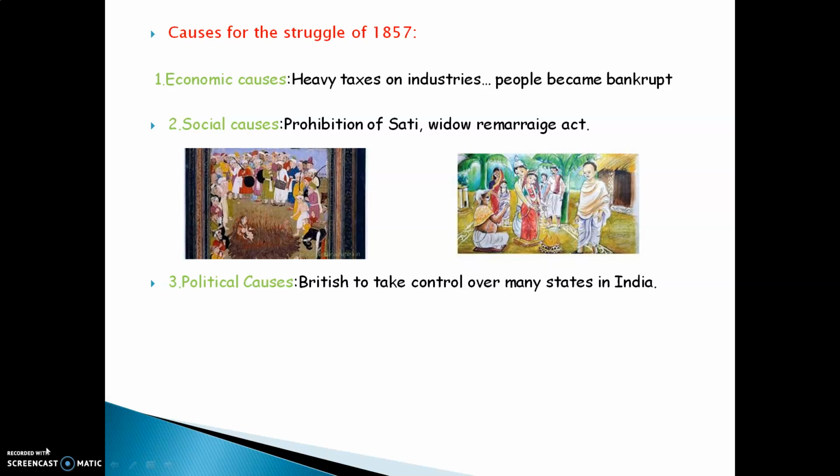Third is political causes. The British took control over many states in India. Most of the part of India was now under the control of the Britishers, who captured various states. We have learned in lesson number 2 how they came to India and captured various states one after the other.